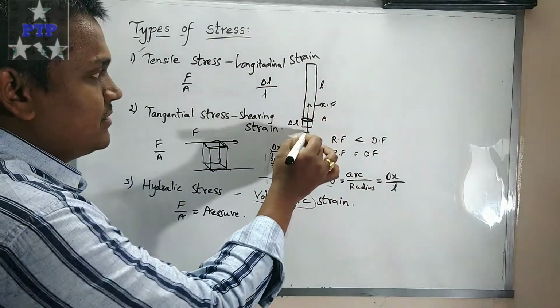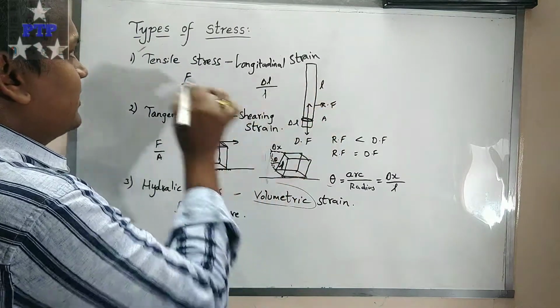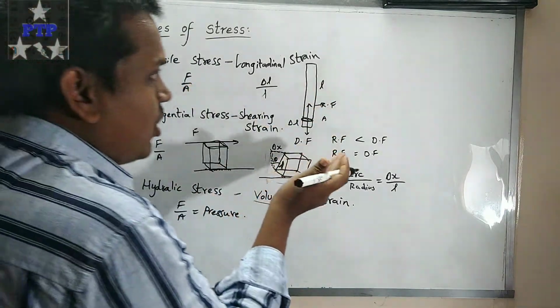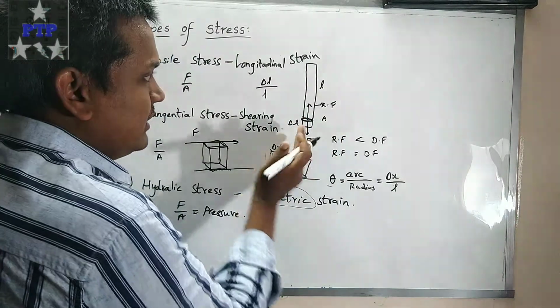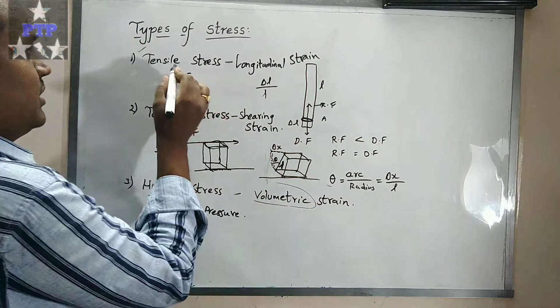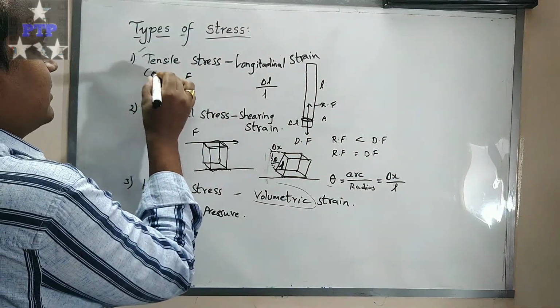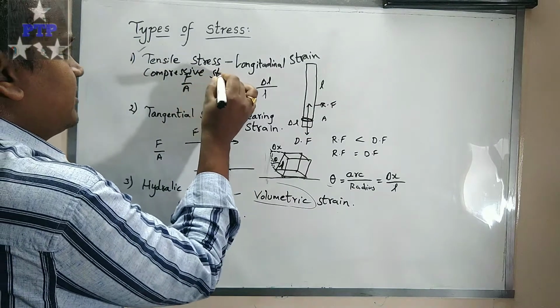Here we can consider one more thing. If we elongate the body, that is tensile stress, but if the force is applied so that we are trying to compress the body, then that is called compressive stress.